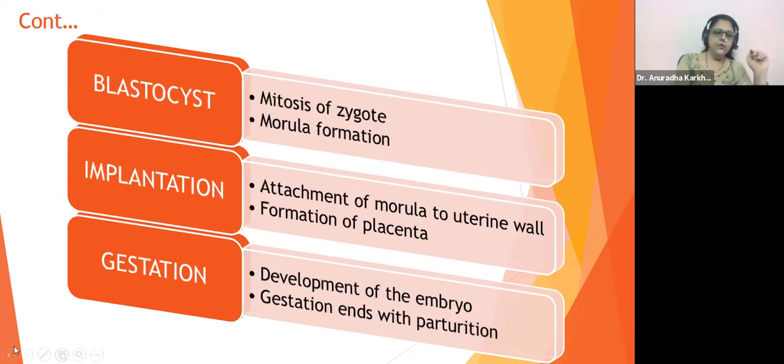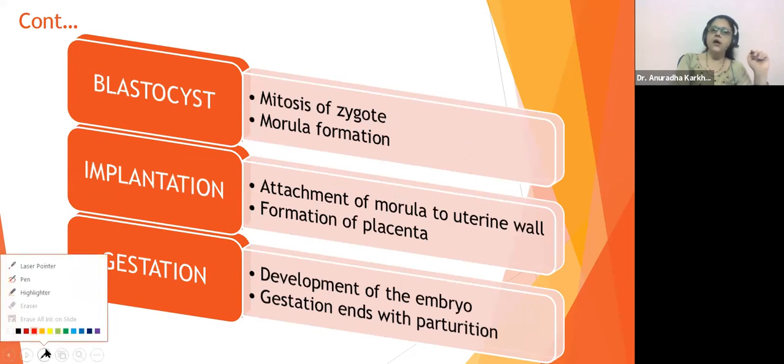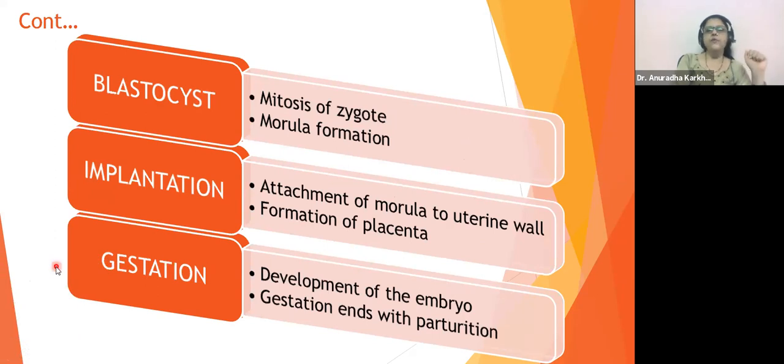Then we talked about the blastocyst, the formation of the next stage of the zygote. The zygote will undergo mitosis to form something called the morula. Then the implantation stage, that is attachment of the morula to the uterine wall and formation of placenta, and gestation. Gestation is the development of the embryo. The time period from inception to parturition, that is till childbirth, is called gestation, is what we have talked about.